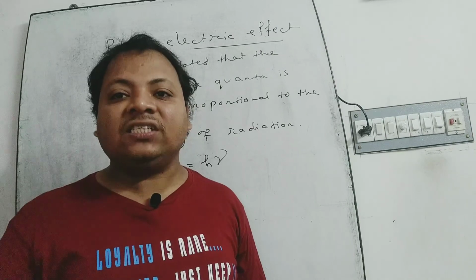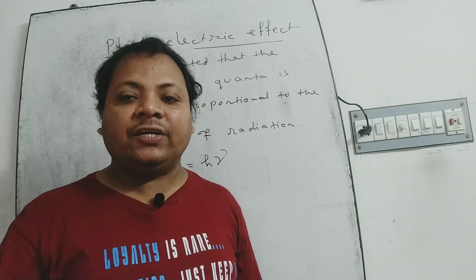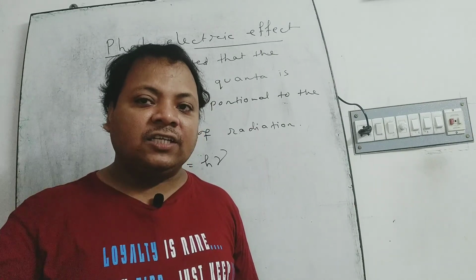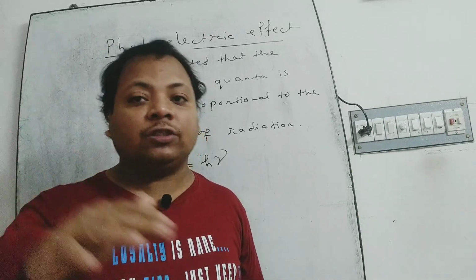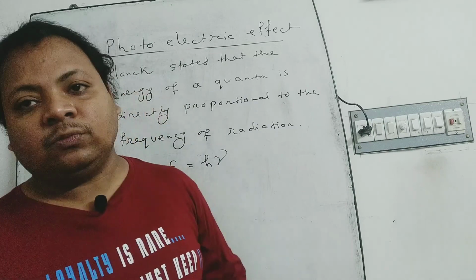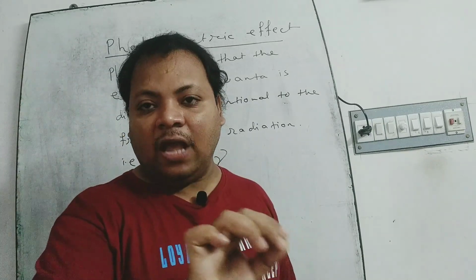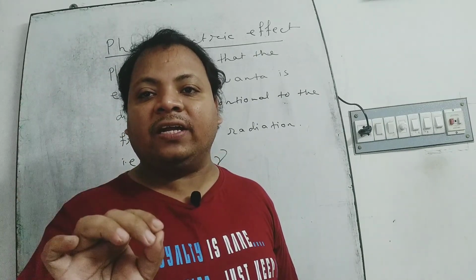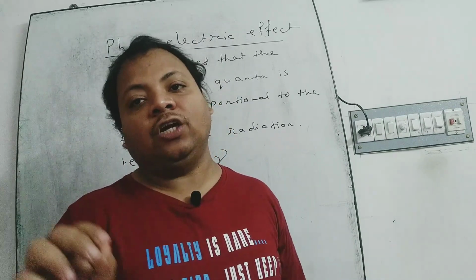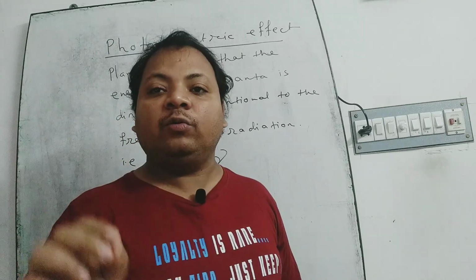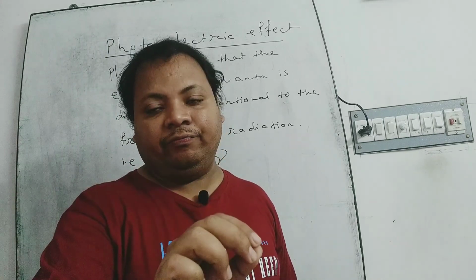He considered that light is emitted as quanta, that is, light moves as energy packets, and each energy packet has some energy which is directly proportional to the frequency of the light ray.